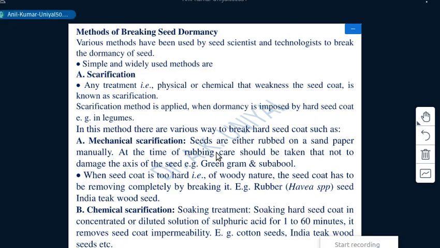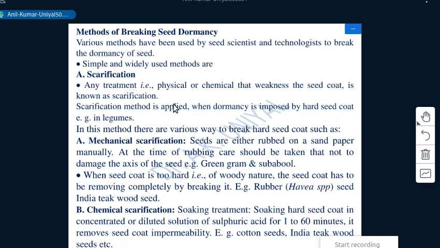And if we have a stomachache or any other specific problem, then the treatment will be given accordingly by the medical officer. Here I am talking like that: the dormancy breaking treatment will be as specific as the cause of that dormancy. Various methods have been used to break seed dormancy, and some of them are used widely.